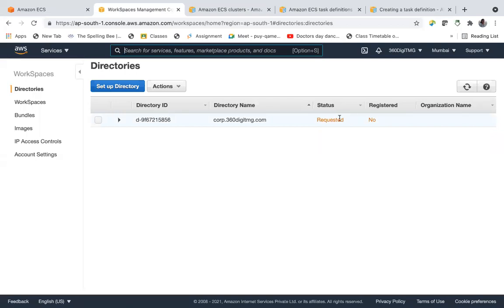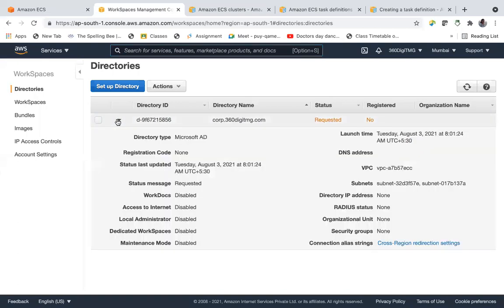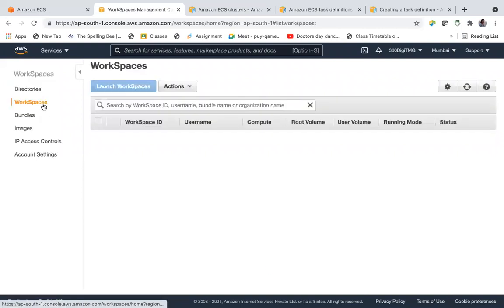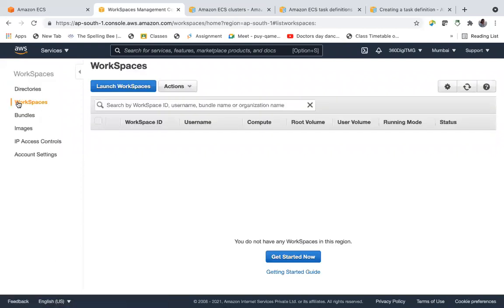Status requested, registered no. Why registered no? It takes some time creating. So after our directory creation is done, we can set up a workspace. Our workspace is not yet ready, where employees can log in.